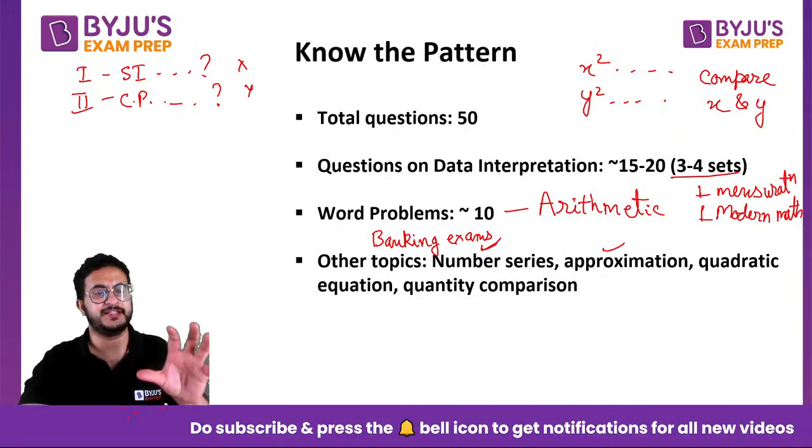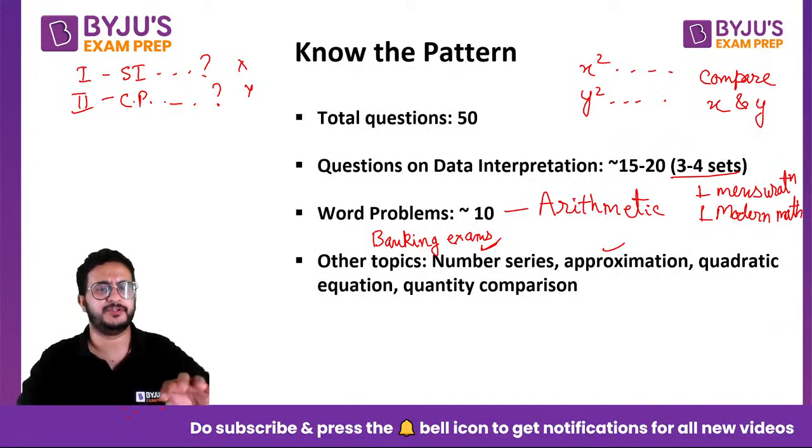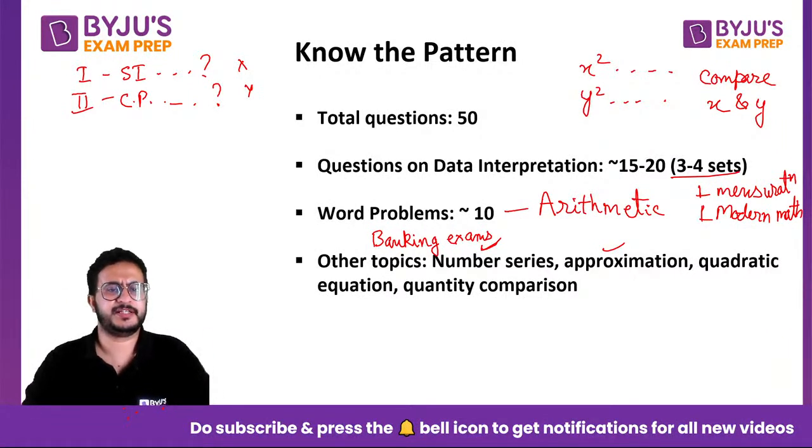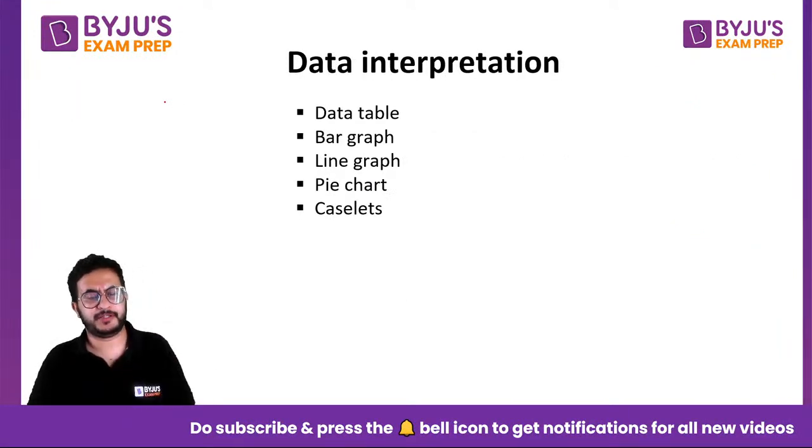So first thing is you should know what kind of questions are asked. If you do not know this, you prepare something else, that will not be a fruitful thing, right? Let's say you prepare geometry, right? That is not asked. Triangles, circles, and all those things are not asked here. Now let us look topic by topic, what are the things asked in data interpretation, what are the word problems asked in quantitative aptitude.